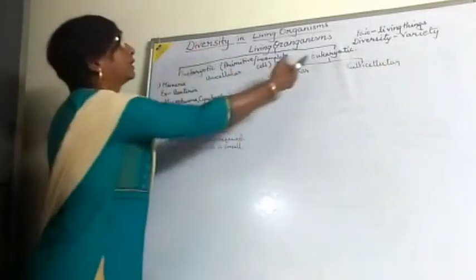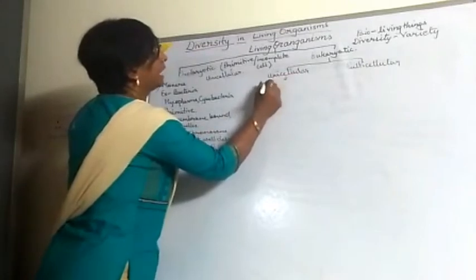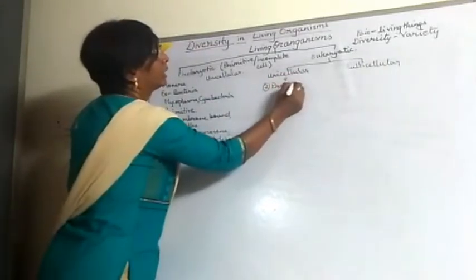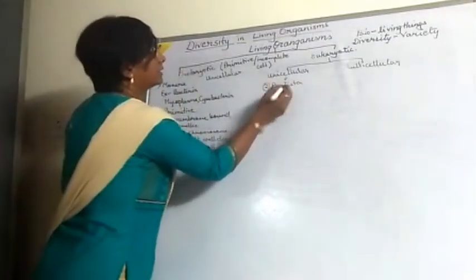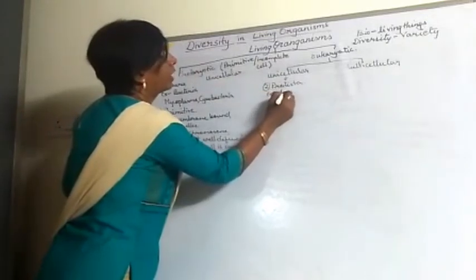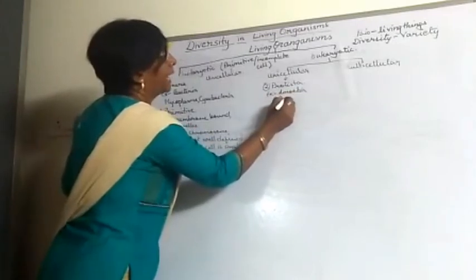From the unicellular eukaryotic, we get the second kingdom, that is Protista. In Protista, the unicellular examples are amoeba and then paramecium.